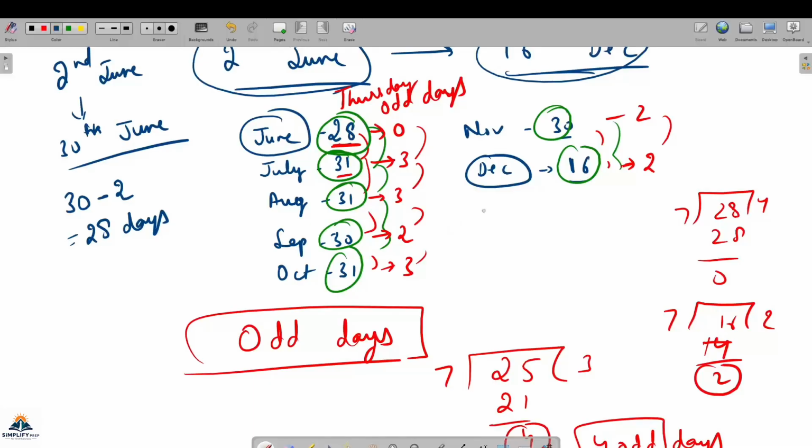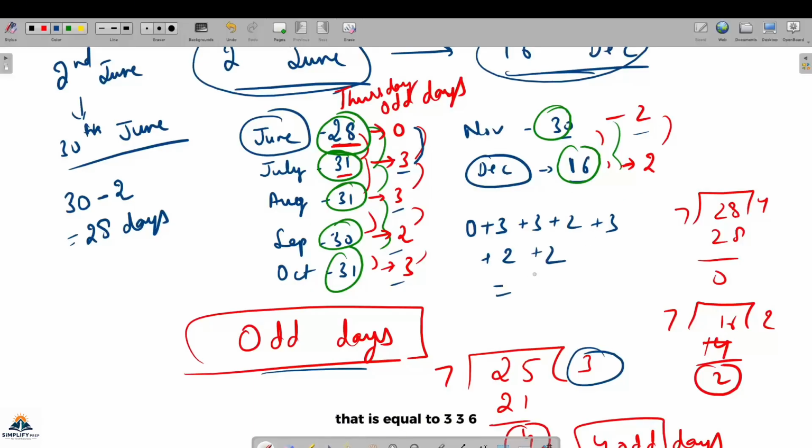Now just add, क्योंकि odd days के हिसाब से shift होता है ना, कितने एक्स्ट्रा है, तो देख लो कितने टोटल odd days आए हैं. That is 0 plus 3 plus 3 plus 2 plus 3 plus 2 plus 2. That is equal to 15 odd days. But odd days, ये भी दोबारा divide होगा by 7 until this number is less than 7, because this total has given you a number bigger than 7.